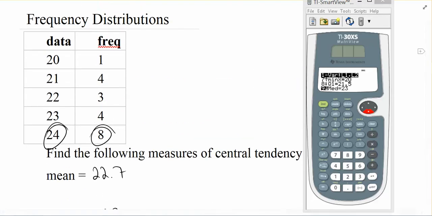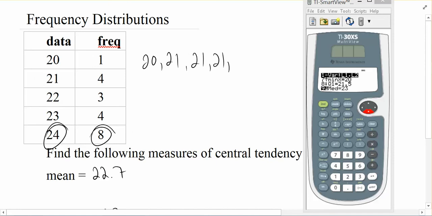Now, if we didn't use the calculator trick, basically we would have had to write it out like I had it and add up all these. We'd have to add up 20 plus 21 plus 21 plus 21 plus 21 plus 22 plus 22 plus 22 plus 22 plus 23 plus 23 plus 23 plus 23, etc.